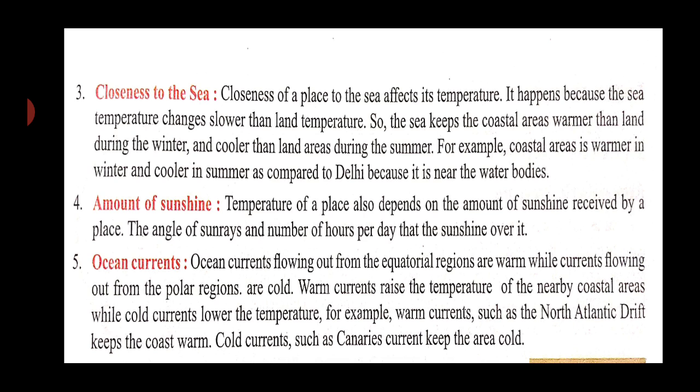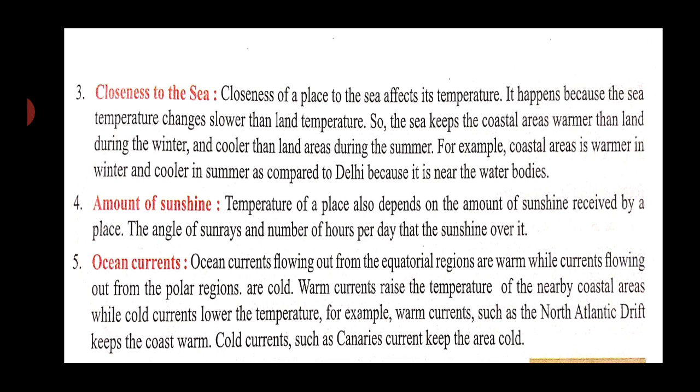Water bodies also affect the places located near them, because these cities are also affected by the changes in weather conditions taking place over the water bodies. The fourth point is amount of sunshine. Temperature of a place also depends on the amount of sunshine received by a place. That is very clear, as we studied previously in this chapter, that if a place is getting direct sunshine, that place would be warmer as compared to the places which are getting less sunshine.